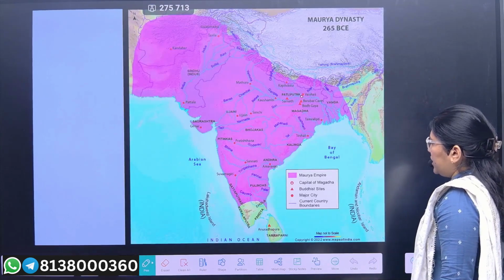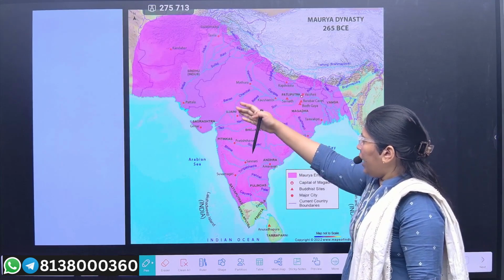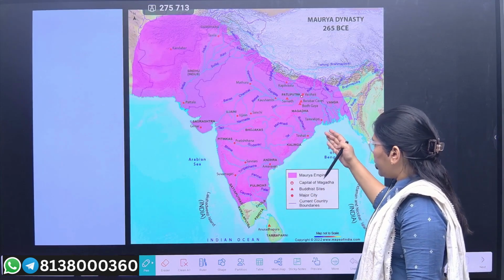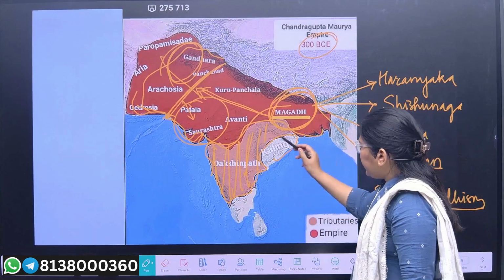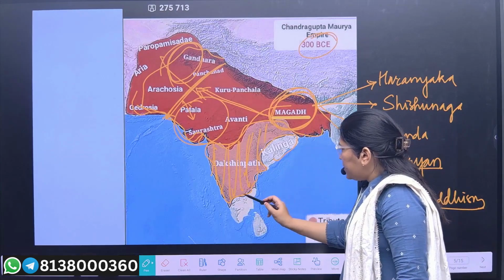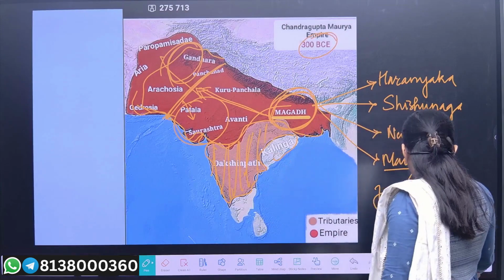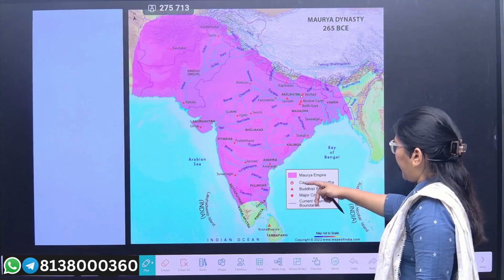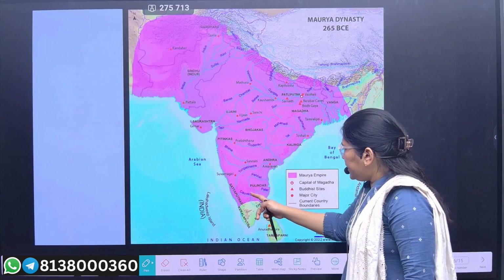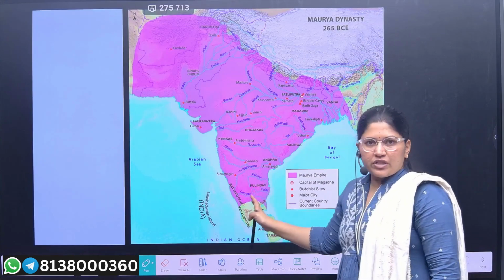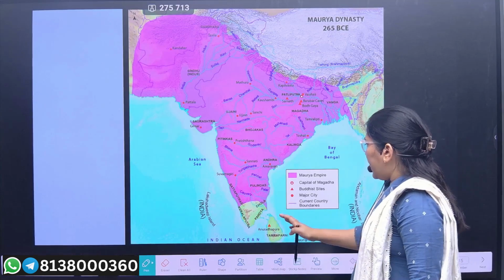Now if you see the Mauryan period or the Mauryan Empire after Ashoka, in the previous slide, the Kalinga region was not acquired, the Tamil Nadu region was not acquired, and this was semi-acquired. But in the next map, you will see that this region is totally acquired, and here also it is majorly acquired, just leaving the Chola and Pandya.